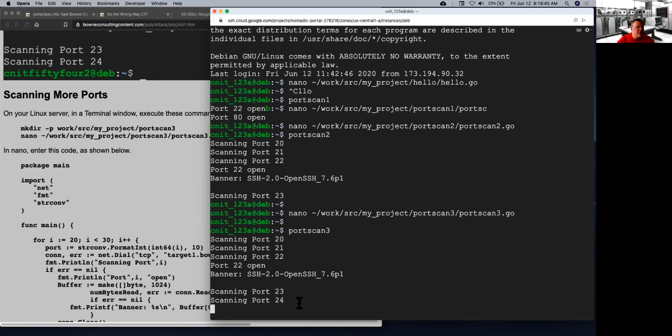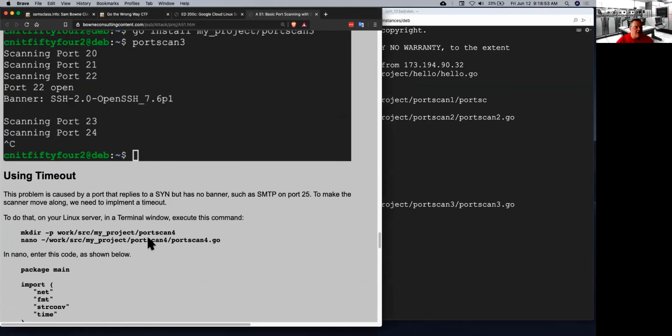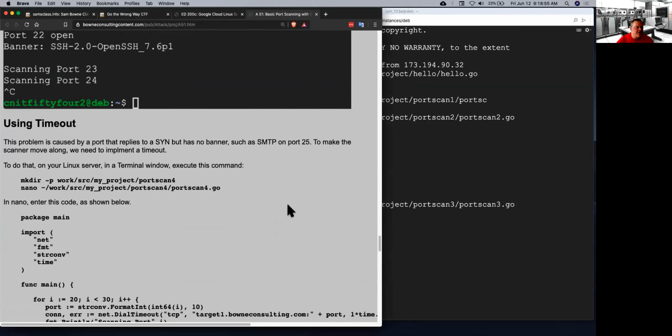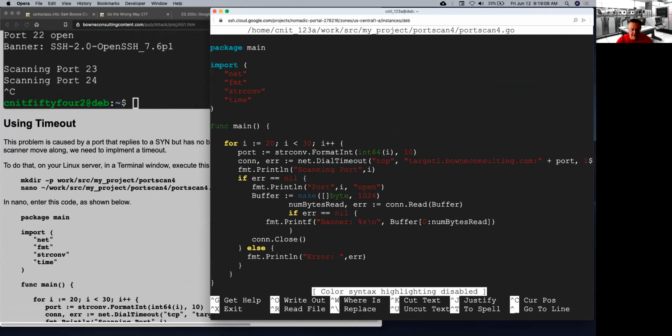So my program is just frozen here until some sort of timeout happens. So I'll hit Control C. I was never able to do the ports above 25. Now I have to do a little bit smarter error handling, and the simple answer is to use a timeout. I can at least make it so it doesn't just wait for a really long time, but I can shorten the default time so it will move past things that don't have a